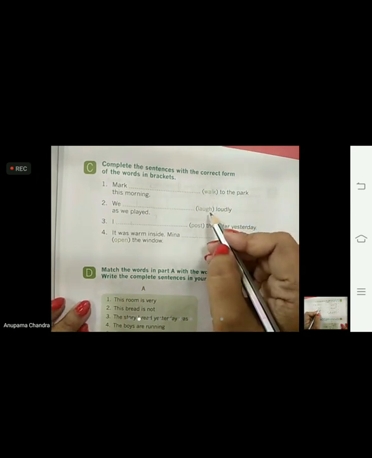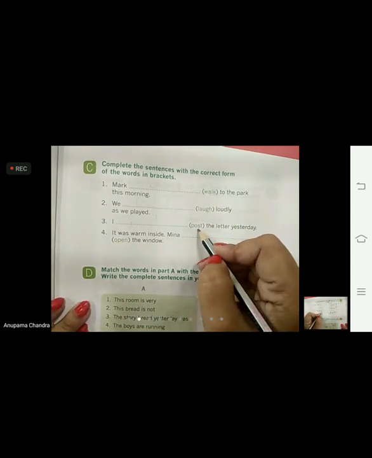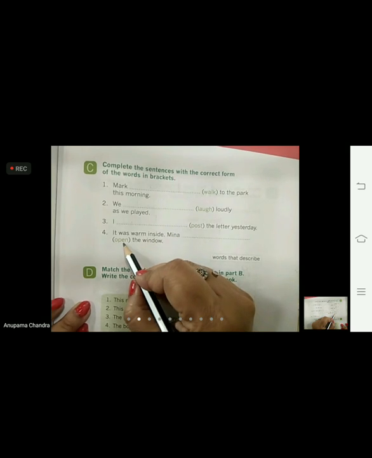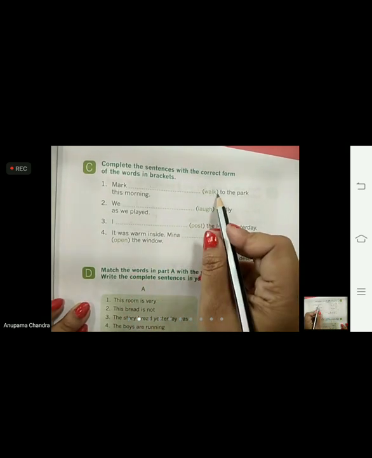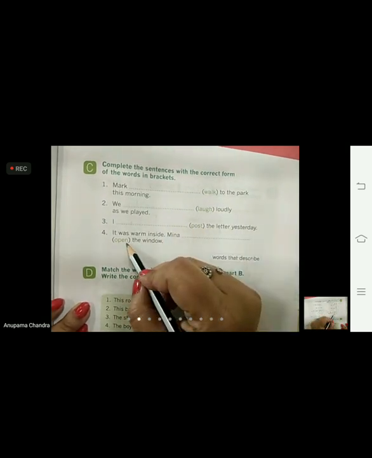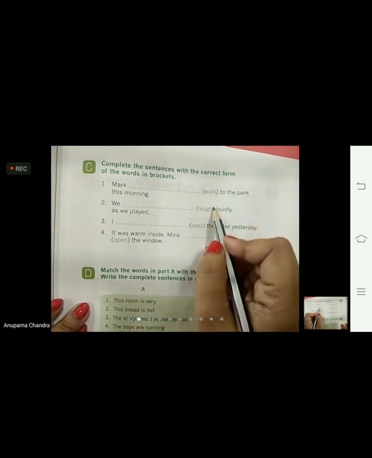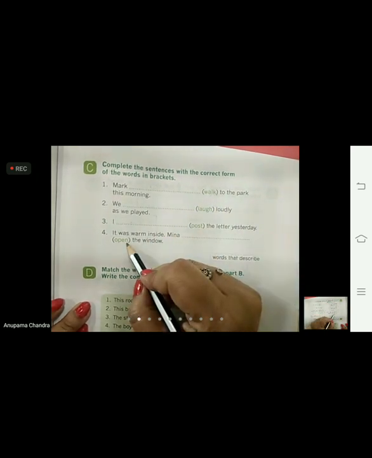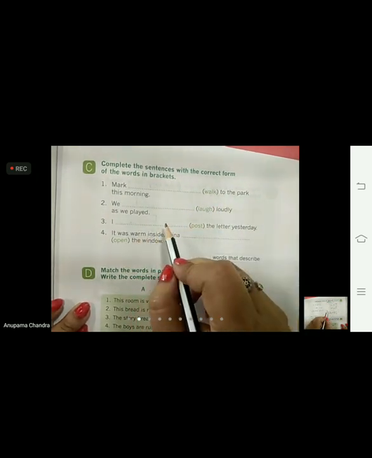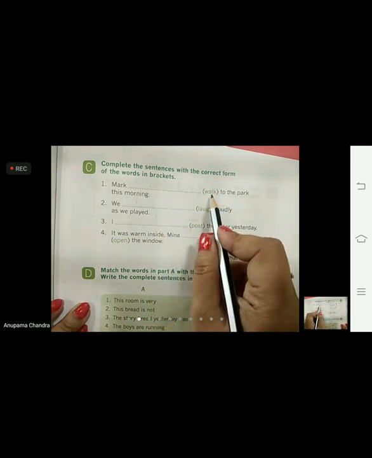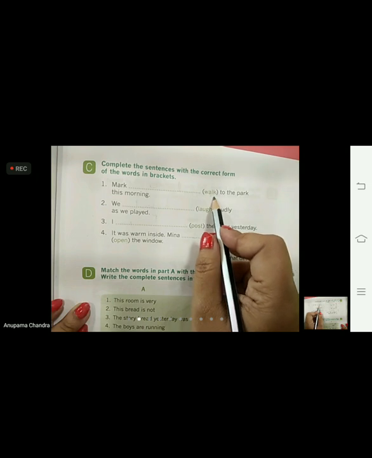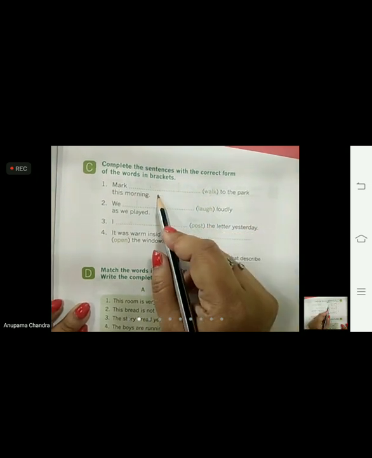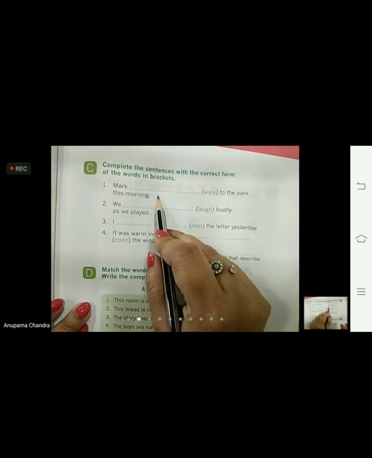Walk, laugh, post, open. Now as you can see, children, ED is not there in the words, so this is not the past tense given. We have to change the word to past tense form and then write it in the blank given here.